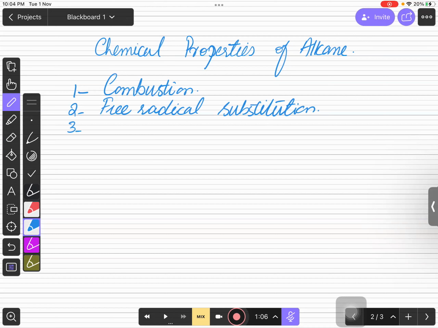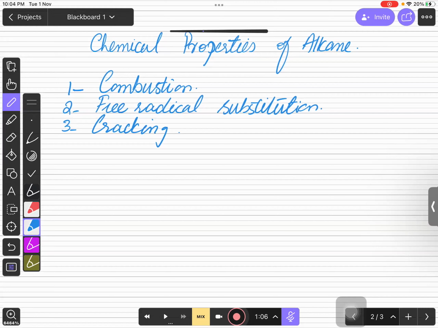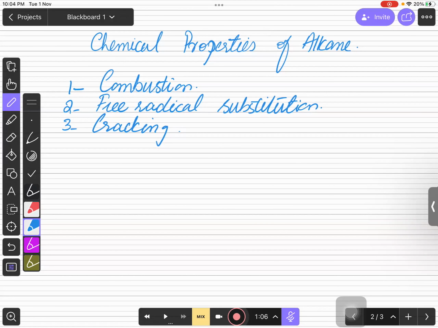But over here, I'm adding one more chemical property, which is not defined as a chemical property in your syllabus, but defined as a process. ये cracking जो है आपके syllabus में process के तौर पे define किया गया है. It is not defined as the chemical property of alkane. But I just want कि मैं इसको यहीं पढ़ा दूं साथ साथ अलग से ना पढ़ाना पड़े, इसलिए I'm just considering this as a chemical property of alkane and will describe you over here, right बच्चों? ये तीन केमिकल प्रॉपर्टीज हैं जो कि अल्केन्स की आपने पढ़नी है, राइट, ताकि आप हर क्वेश्चन अल्केन से रिलेटेड कर सकें. ये तीन केमिकल प्रॉपर्टीज बहुत ज्यादा इंपॉर्टेंट हो जाती हैं.